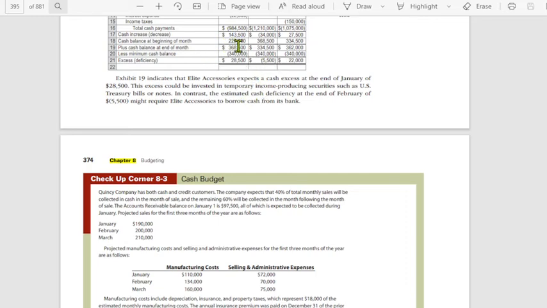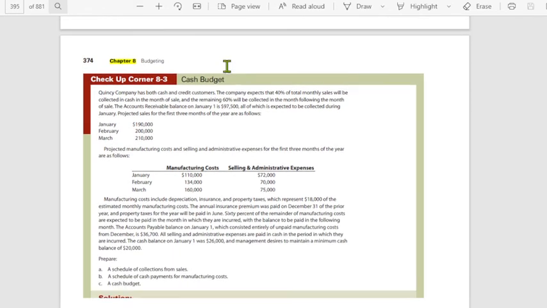Kung sobrang malaki yung ating excess, tingnan natin yung policy natin on that. Kasi pwedeng alisin mo yan dyan sa iyong operations at ilagay mo sa productive pursuits or mga high yielding investments. At kung naka-negative naman yan, dapat that is an indication na dapat mangutang ka or kailangan ng outside money from the outside na, or pwedeng magbigay ng additional capital yung may-ari because that will hamper the operations. So yun yung mga indications under the cash budget.